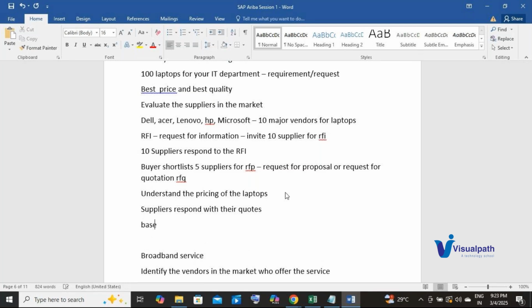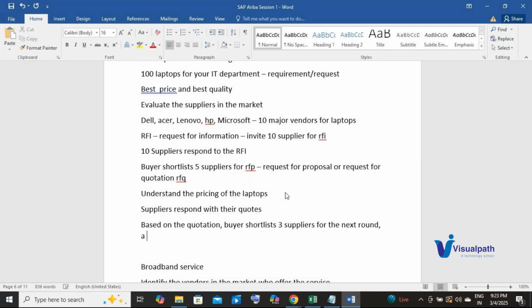Now based on the quotation, I'll say the buyer shortlists 3 suppliers, okay, for the next round, which is usually called an auction.